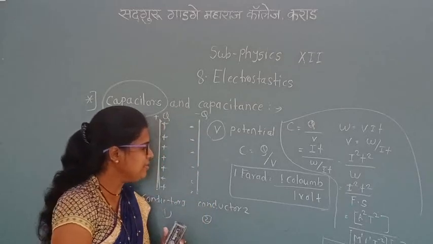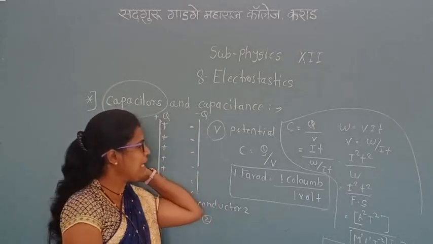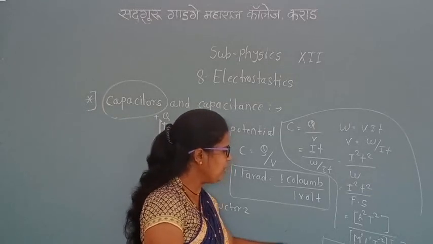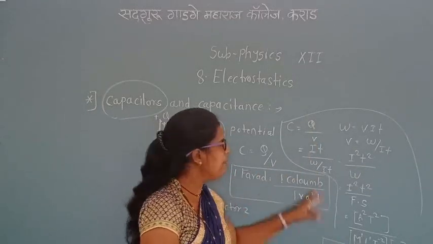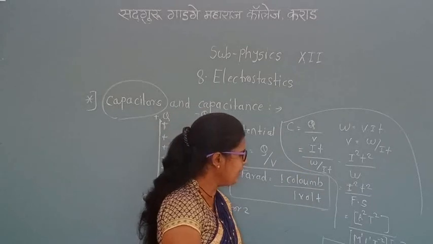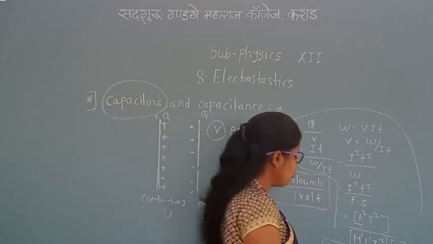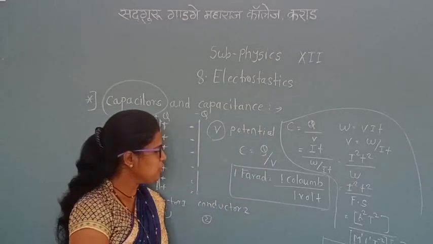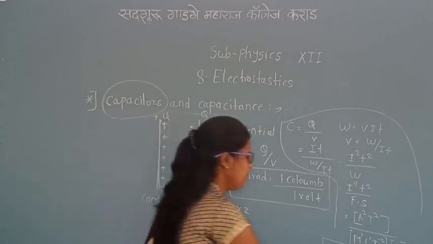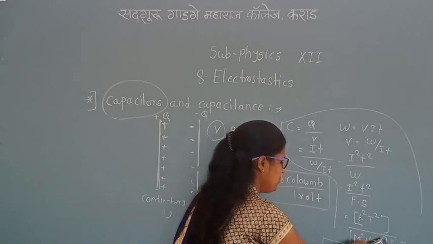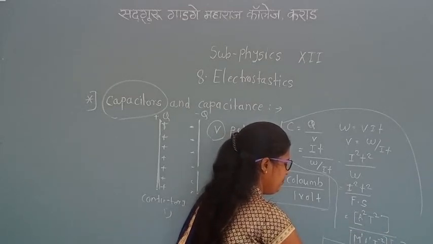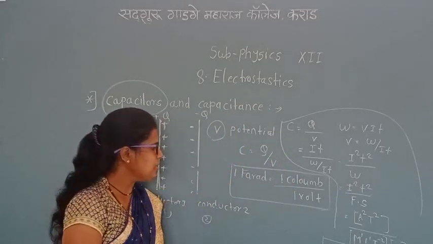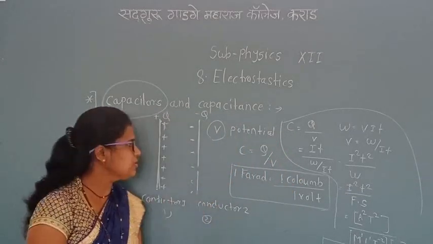In fill-in-the-blanks there can be a question: what is the dimension of capacitance? We can obtain this dimension by using this equation. Simplifying it, we get capacitance equal to M raised to minus 1, L raised to minus 2, T raised to plus 4, not minus 4, because the minus terms became plus 4, and A raised to 2. This is the dimension of capacitance.